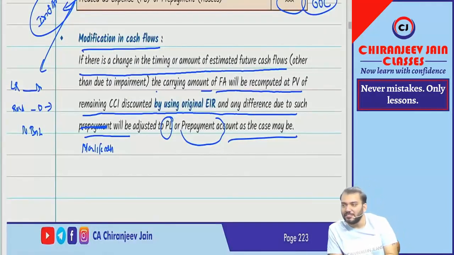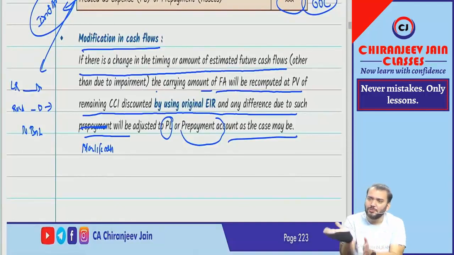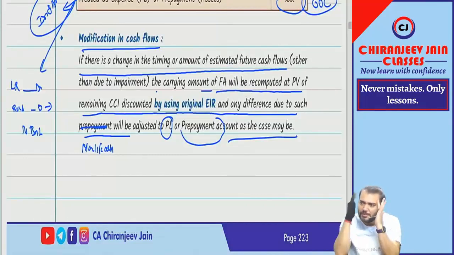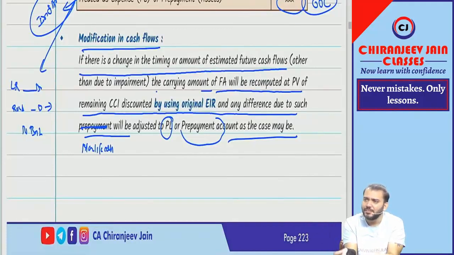One question has been given in the ICAI study material. I am assuming that you can do it on your own. That question was already asked in the exam. But if you know the concept now, you can attempt it, because the entire thing depends on the concept. Discounting, you are experts; calculation, you have a calculator.